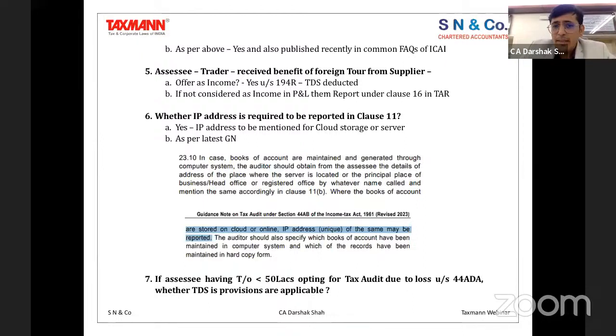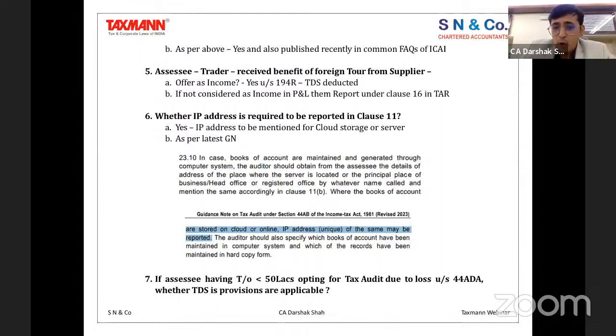I'm reading clause 23.10 of the guidelines note. What it says is, in case where the books of accounts are maintained and generated through a computer system, the auditor should obtain from the assessee the details of the address of the place where the servers are located, or the principal place of business, or a head office, or a registered office, by whatever name called, and mention the same accordingly in 11B, where the books of accounts are stored on the cloud or online. So if you are having a dedicated server, then you have to report where the servers have been located. If your data is managed through a cloud server, then the IP address, which is a unique address of the same, may be reported.